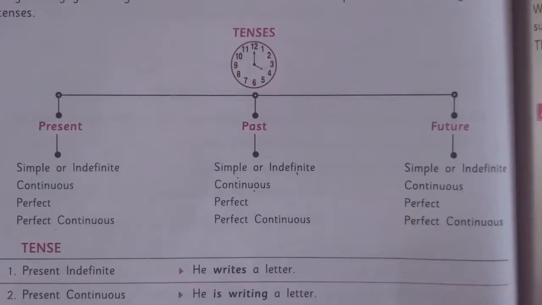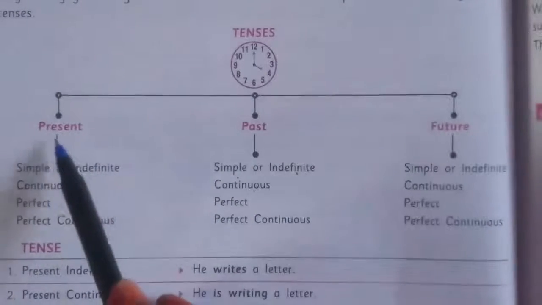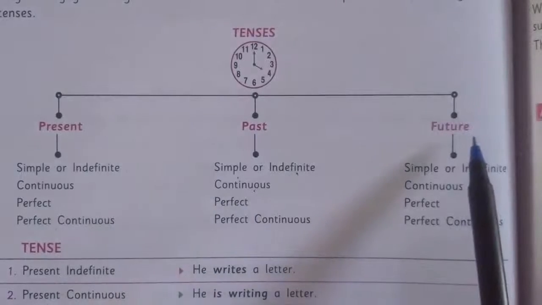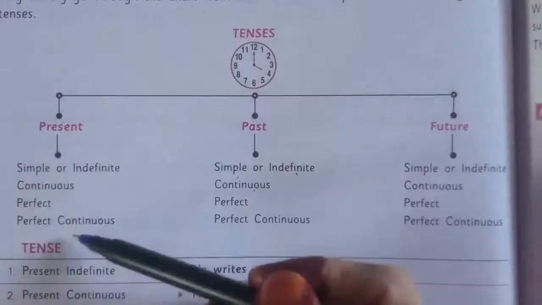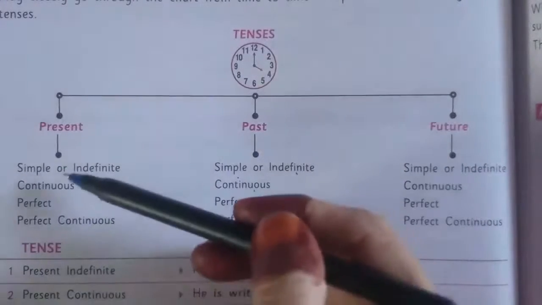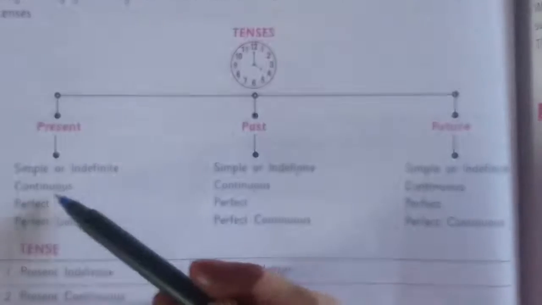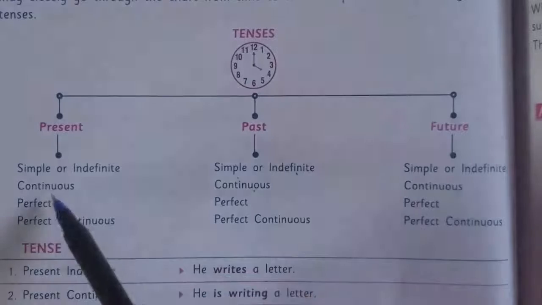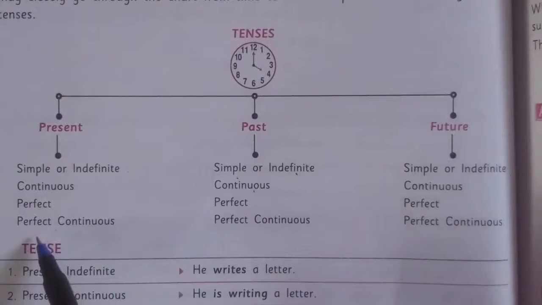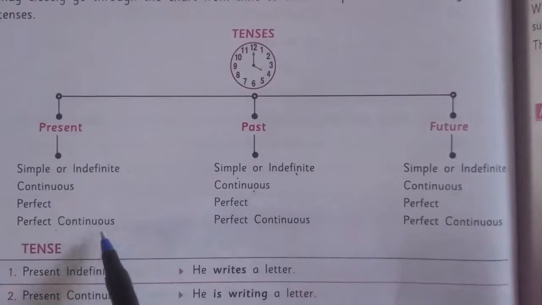We can understand it with this chart. There are three tenses: present tense, past tense and future tense. Present tense is subdivided into four groups: simple present tense or present indefinite tense, present continuous tense, present perfect tense and present perfect continuous tense.